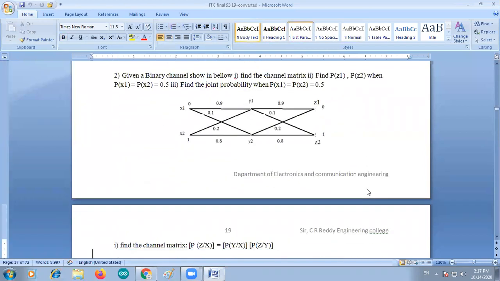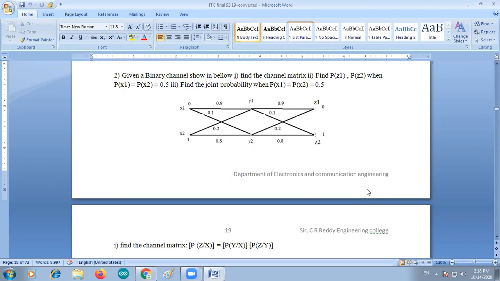Now, let us see another problem here also. It is the cascaded one. The earlier problem was a single channel. Now such single channels are added as a cascade, like the diagram is given. Given a binary channel shown in the figure, we need to calculate the same parameters. One is the channel matrix, and find the output P of Z1, Z2 when P of X1, X2 is 0.5, and find the joint probability when P of X1, X2 is 0.5.